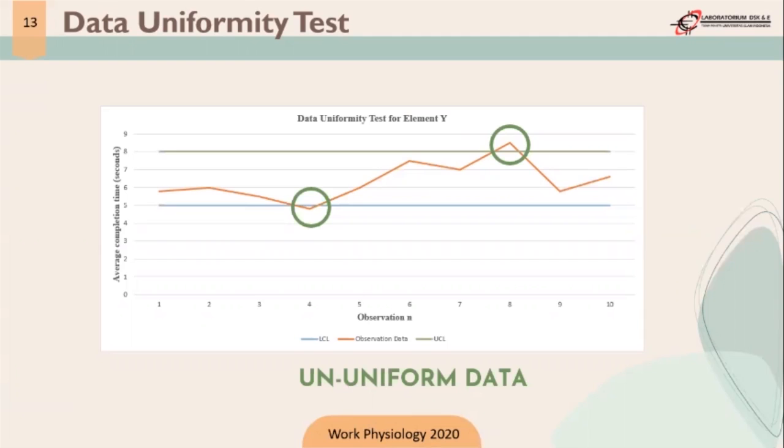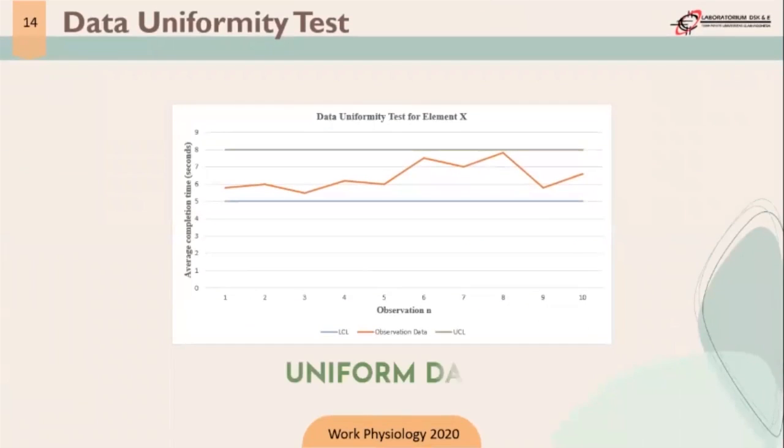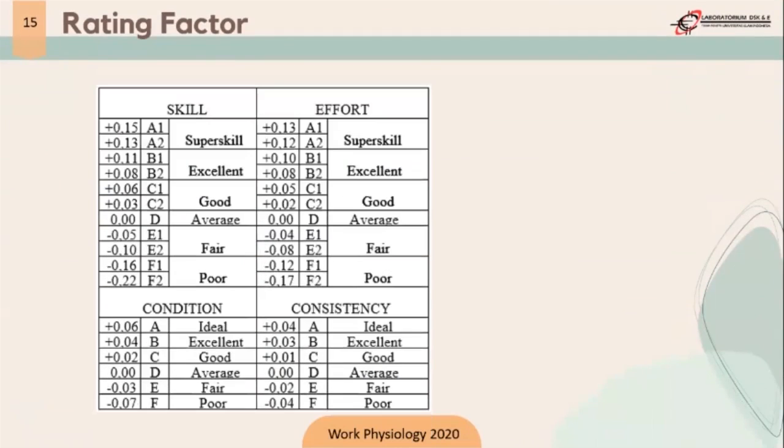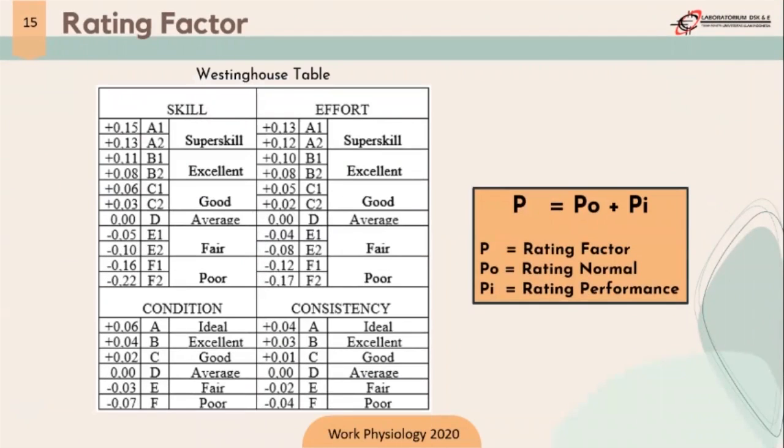In the next slide, the data is uniform because the data are within the range of UCL and LCL. It's called uniform data. Next, we want to calculate the rating factor. In this tutorial, we use a rating factor from the Westinghouse table. Before we explain the Westinghouse table, we want to know the formula of the rating factor.